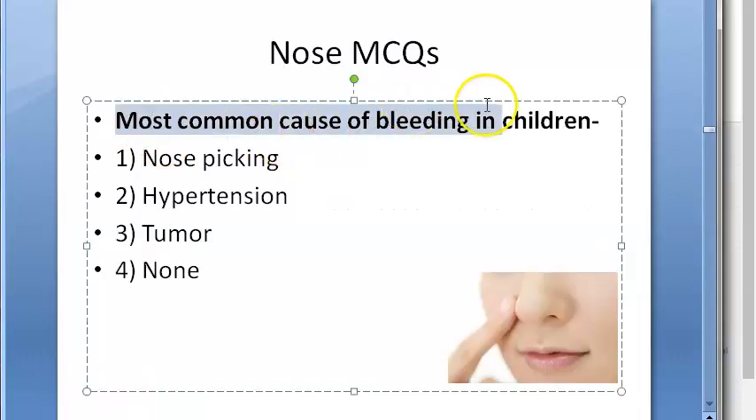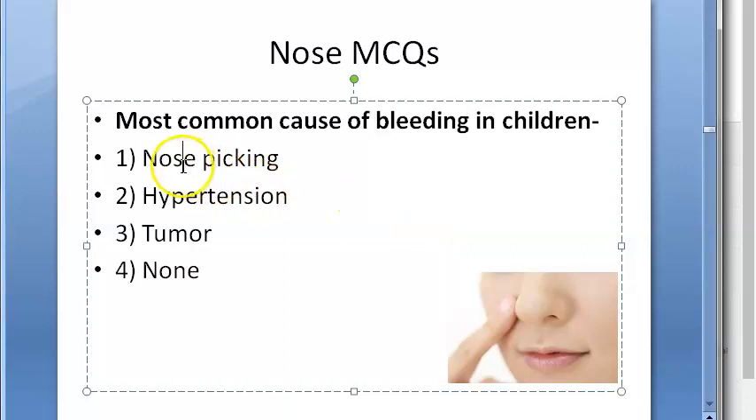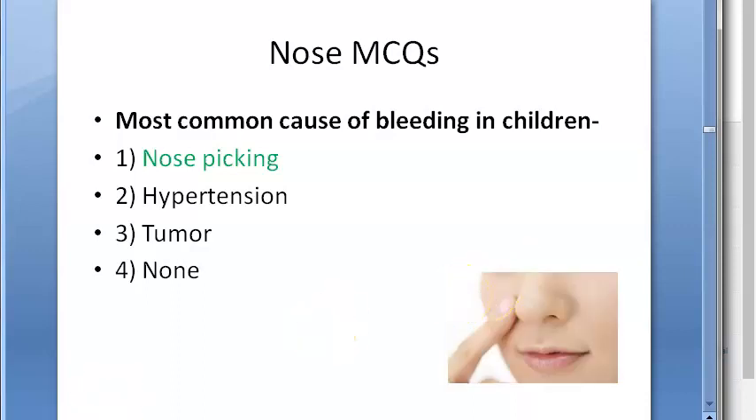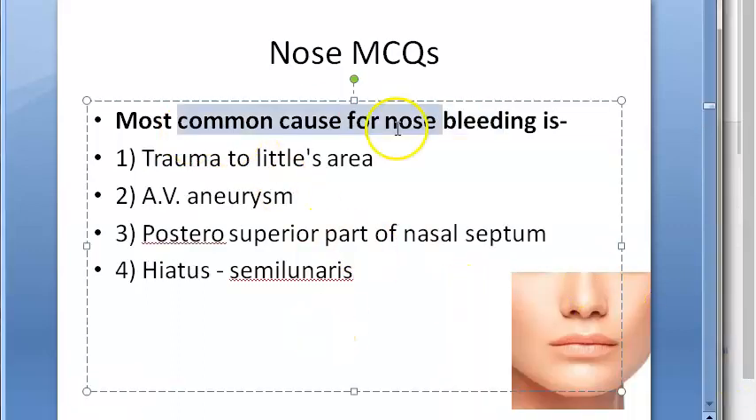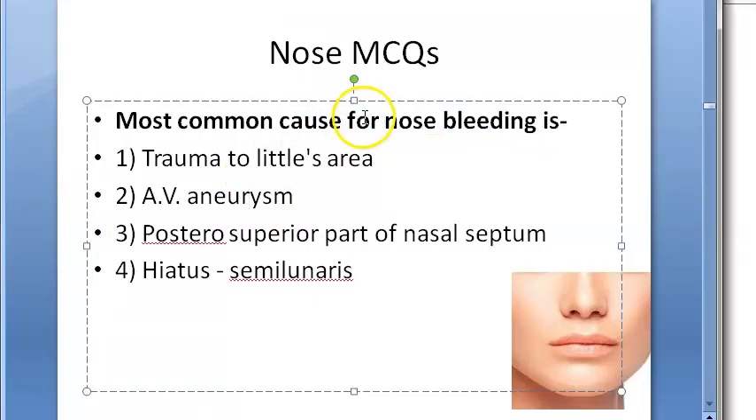So answer this one, most common cause of bleeding in children. They didn't write nose bleeding here, strangely. The most common cause of bleeding in children is nose picking, yes. What's the answer? Nose picking, yeah. Most common cause for nose bleeding is, guys, how is it going? Look at this question now. Most common cause of nose bleeding is, again the same question.